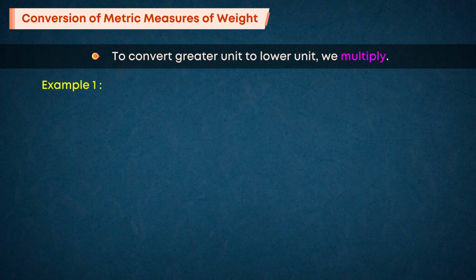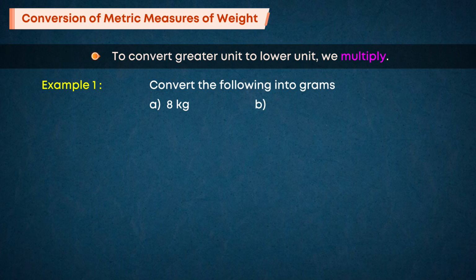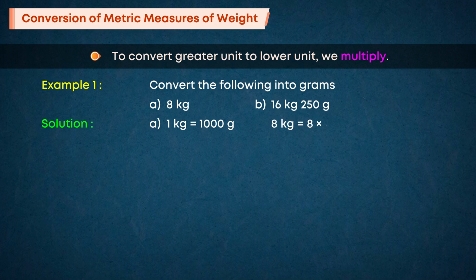Example 1. Convert the following into grams. A. 8 kilograms. B. 16 kilograms 250 g. Solution. A. 1 kilogram is equal to 1000 g. 8 kilograms is equal to 8 into 1000 g is equal to 8000 g.